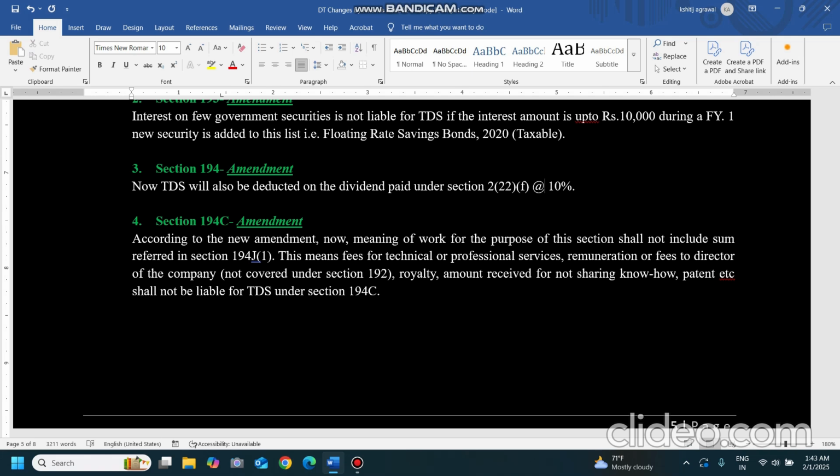Obviously, if fees to directors or remuneration to director is paid, it should not be under 192. Royalty, amount received for sharing know-how, patent, etc. If these incomes are there, and even if it is on a commission basis or contractual basis, then it is treated under 194J subsection 1. So TDS under 194C won't be deducted on these transactions, even if it is on a contractual basis.